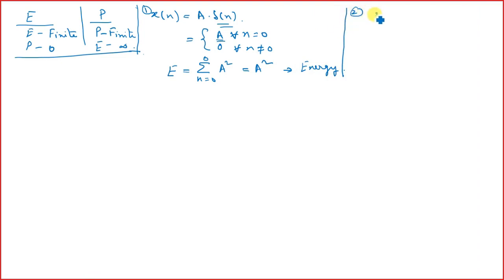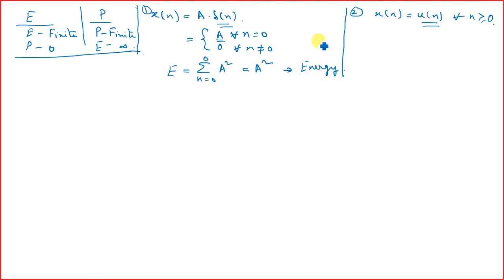Now next comes x of n equals u of n for n greater than or equal to 0. Now we all know u n is basically the step function, it is an ever continuing function, so it cannot be an energy signal.